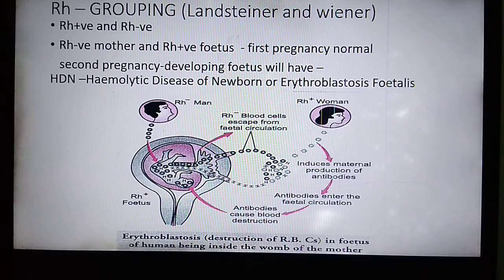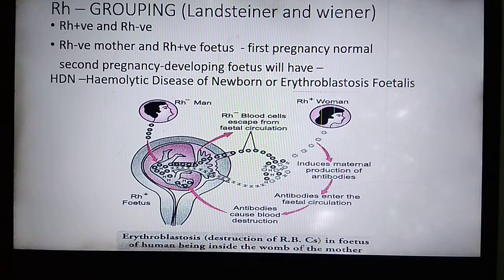So Rh antigen, similar to the one present in rhesus monkey, is observed on the surface of RBC of the majority of human beings. If Rh factor or antigen is present on the surface of RBC, then the person is said to be Rh positive. If Rh factor or antigen is absent on the surface of RBC, then the person is said to be Rh negative.